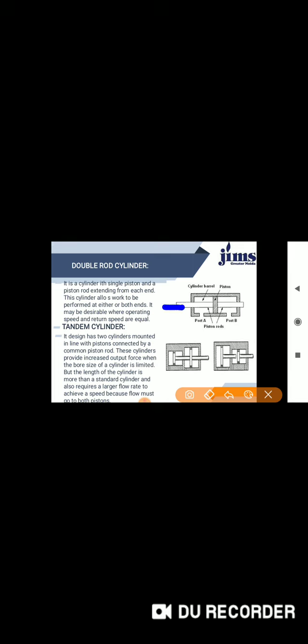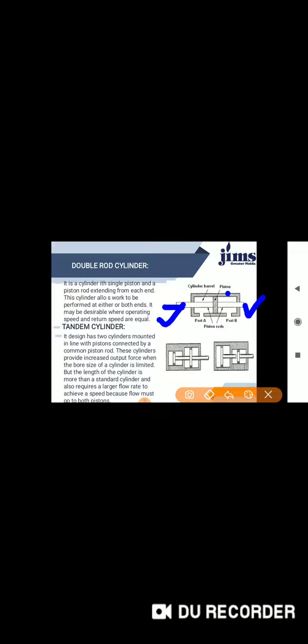The piston rod is extending from one end. So this cylinder allows work to be performed at either or both ends. It may be desirable where the operating speed and the return speed are equal.